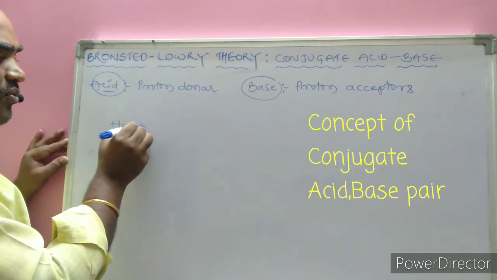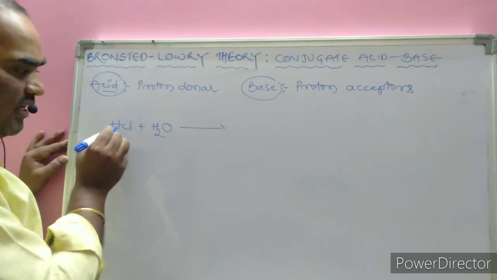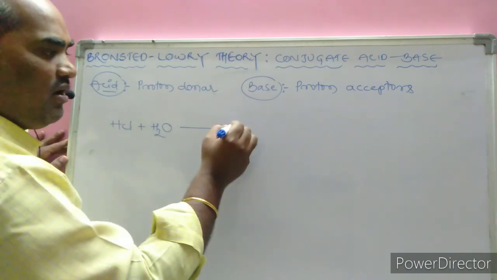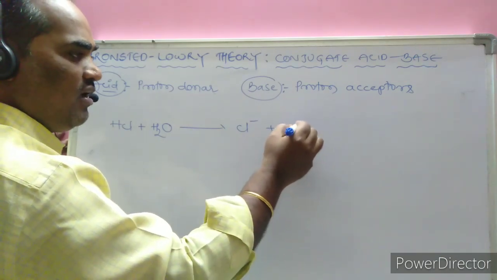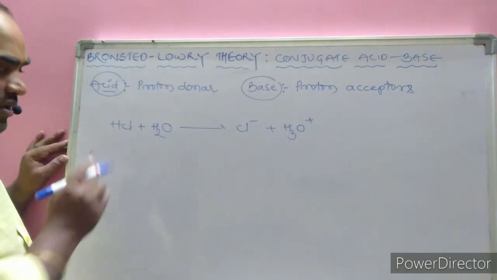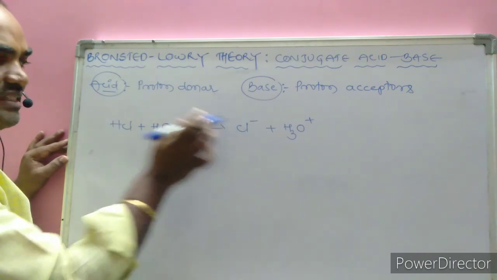When hydrochloric acid is dissolved in water, what forward reaction can one expect? The acid donates a proton, as a result it gets converted into Cl minus as well as H3O plus ion. Here HCl donates one proton to the water and becomes Cl minus.